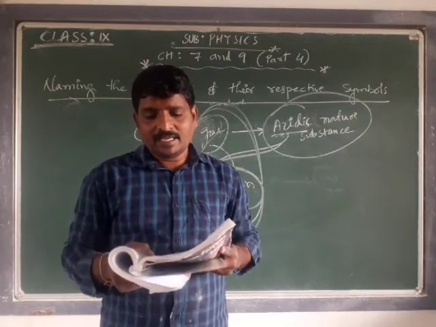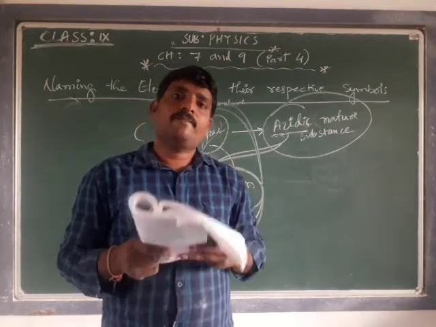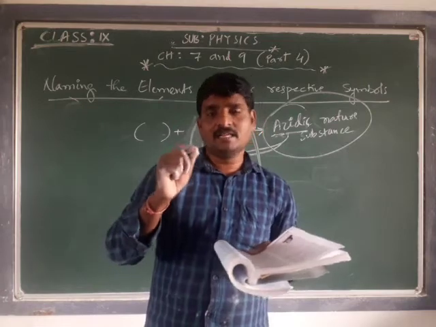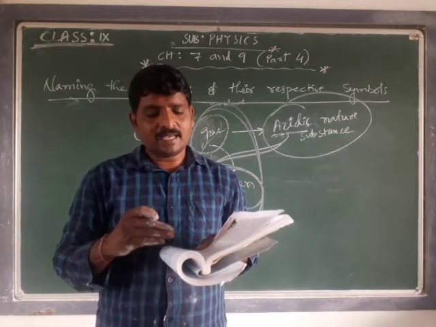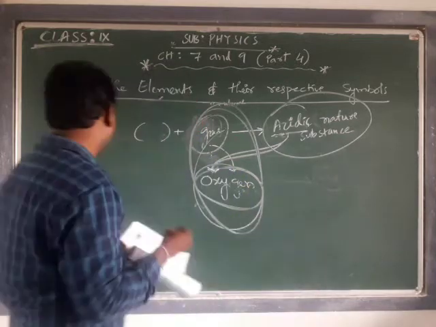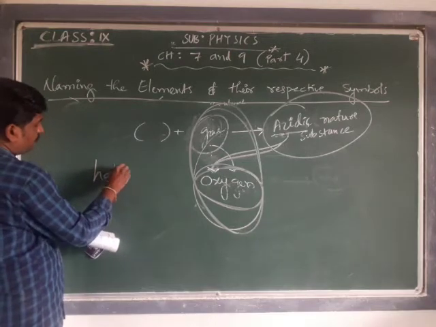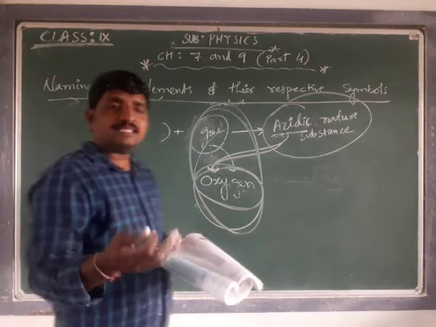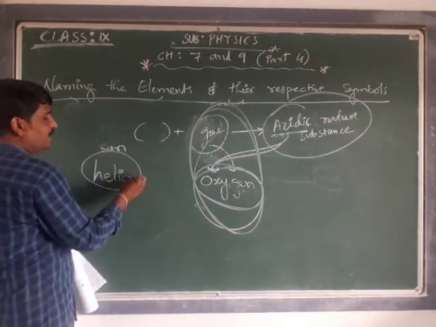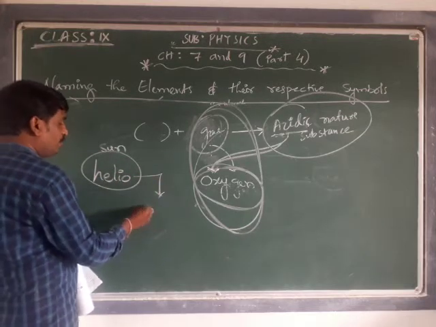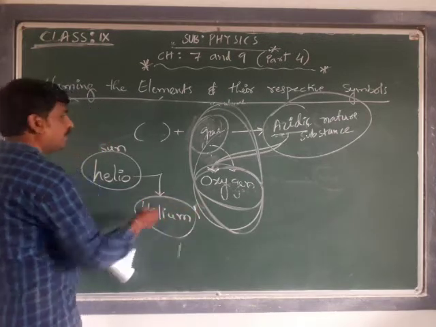For example, the first gas which was discovered in the sun. The Greek name of the sun is helio, and the gas is named after the sun's Greek name, so the gas which was found is given the name helium.